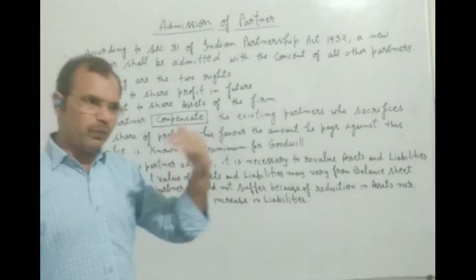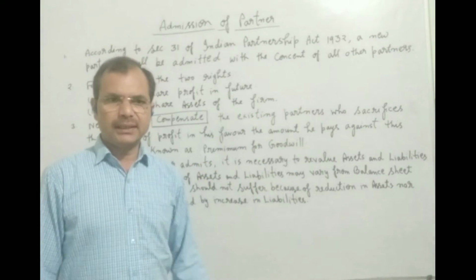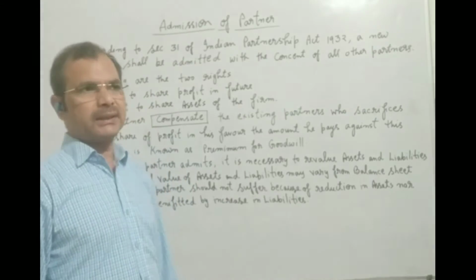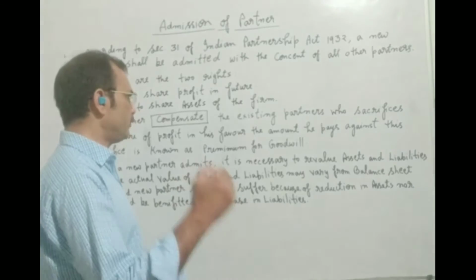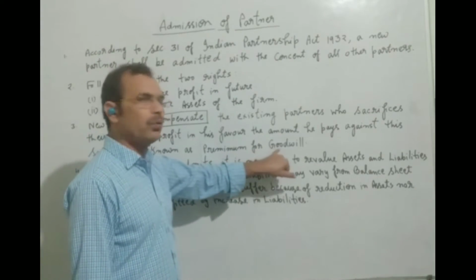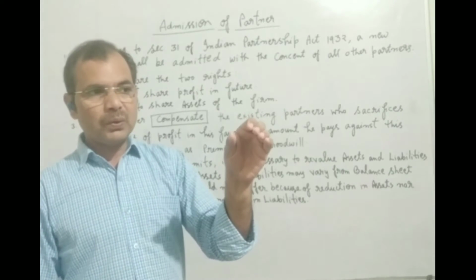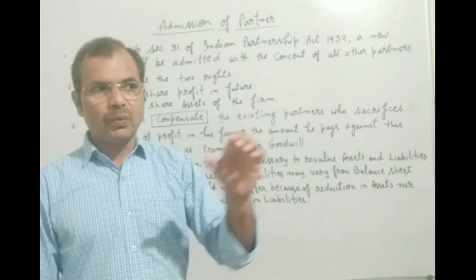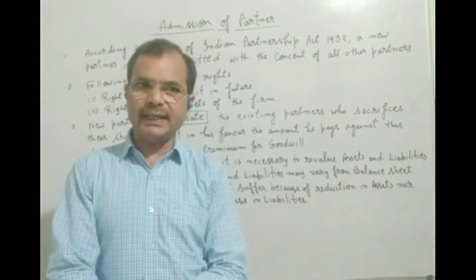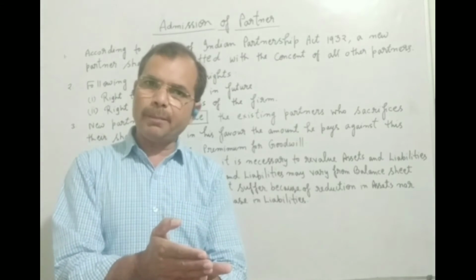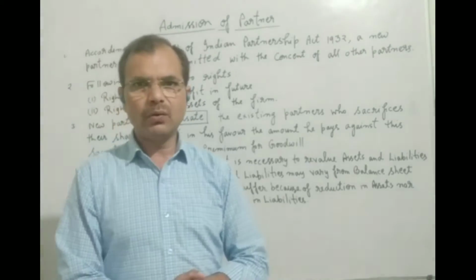And this amount, whatever amount the new partner is paying to old partners, that amount will be called, this is very important, premium for goodwill. Capital is another thing, but whatever amount he is paying for the sacrifice of the share of profit by old partners, that will be called premium for goodwill.